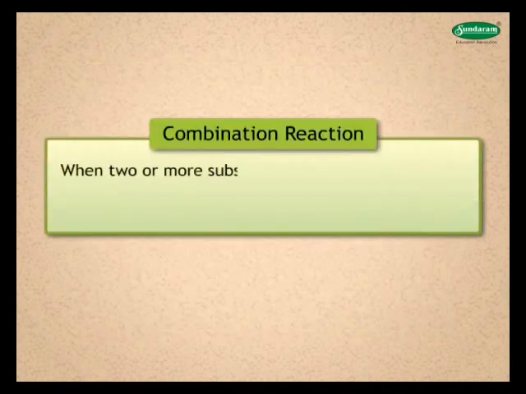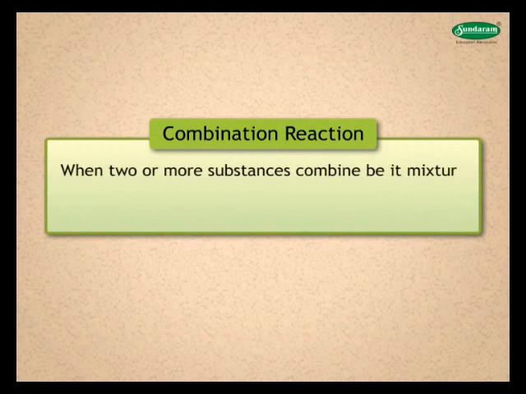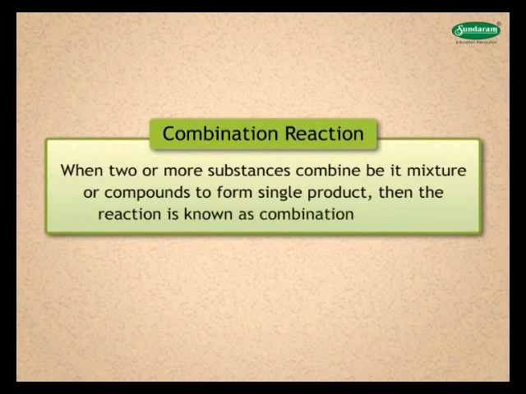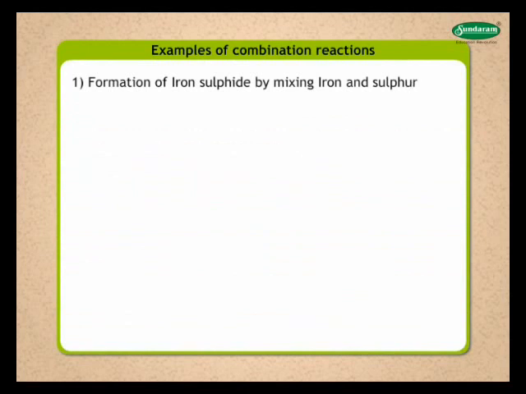When two or more substances combine, be it mixture or compounds, to form a single product, then the reaction is known as combination reaction. Let us look at the examples of combination reaction. 1. In the laboratory, you have performed an experiment for the formation of iron sulfide by mixing iron and sulfur.